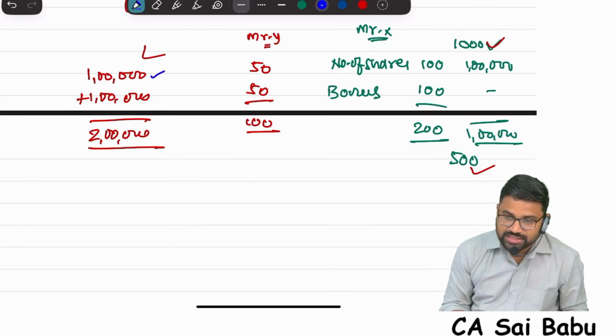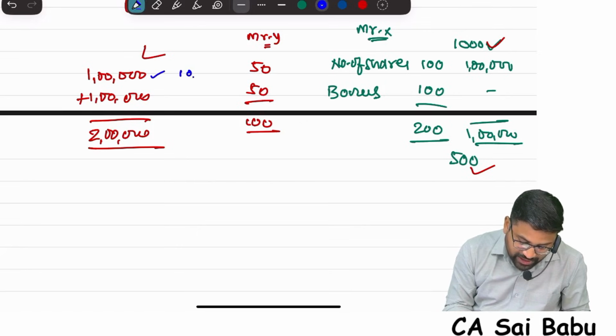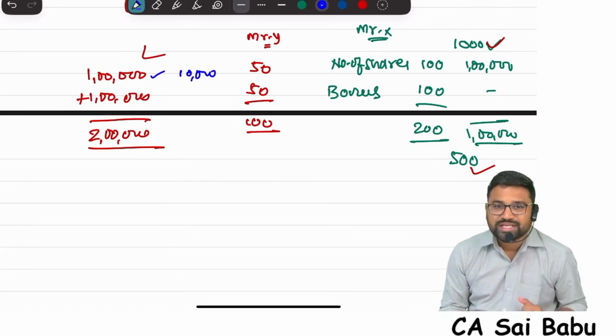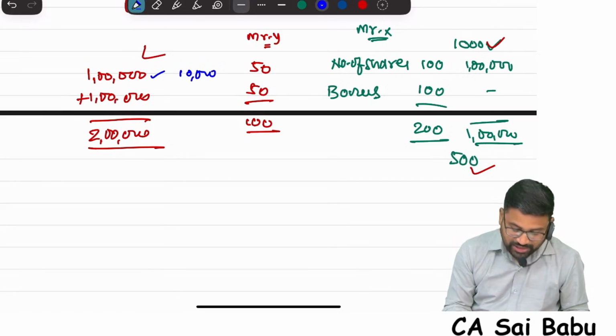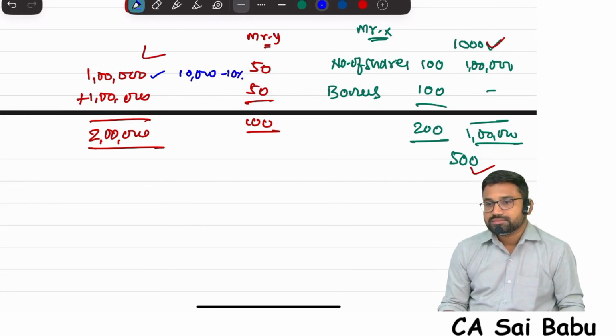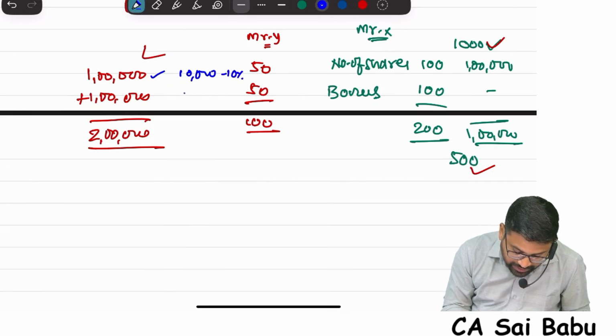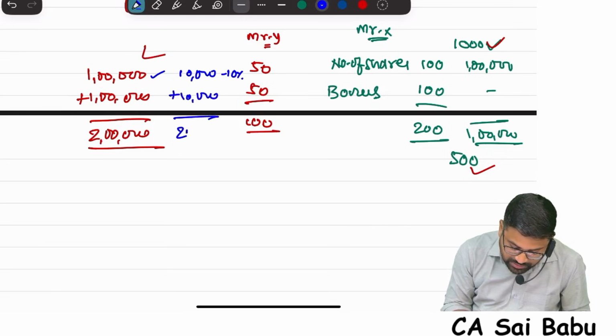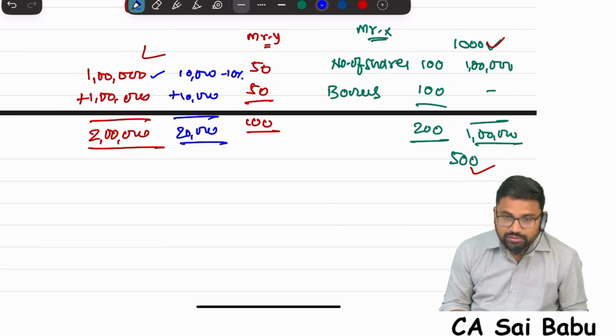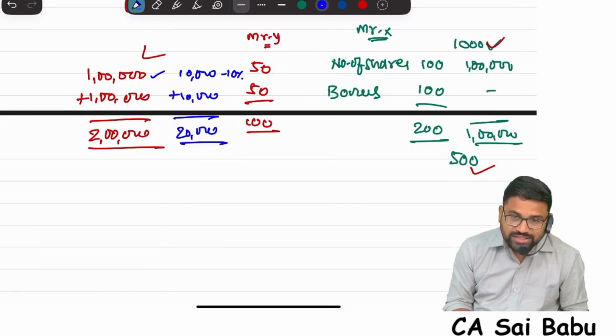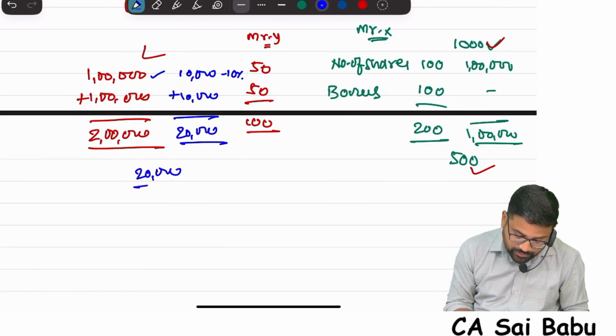If I compare your percentage before bonus issue, for example, the shares in the company are 1 lakh. Suppose I am having 10,000 shares. What is my percentage of holding? 10,000 divided by 1 lakh, 10%. Now the company has given 10,000 shares bonus, it will be 20,000. Now I compare on 2 lakhs, 20,000. How much? Same 10%.